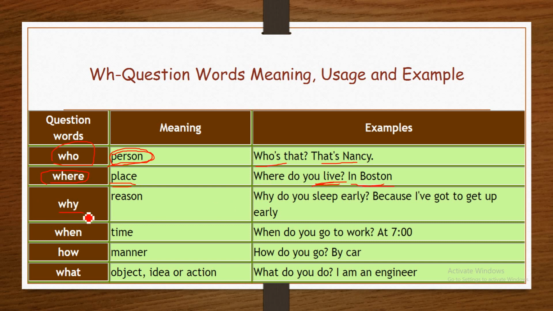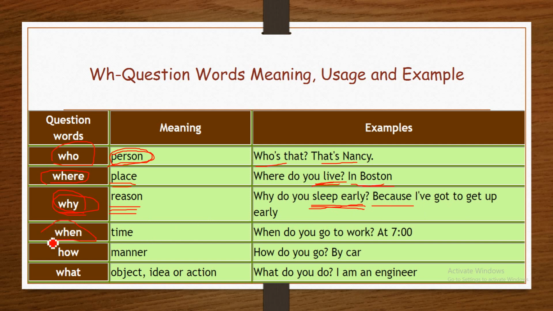And why. Why is used to ask about a reason. Here it is asking about a justification, a reason. For example, why do you sleep early? Here someone is asking why someone else sleeps early. The answer to a why question always starts with because. Why do you sleep early? Because I have to get up early.